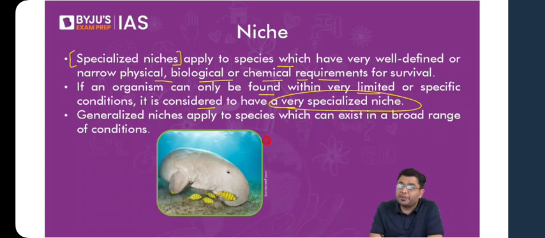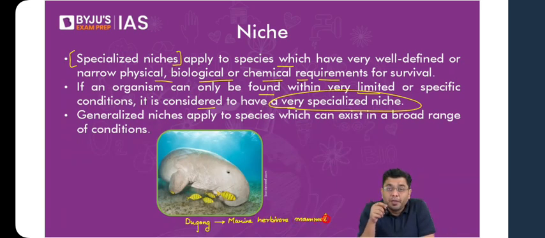Let us take the example of the species which has been indicated here. Which is the species that you see on your screen? Let me see if you are aware of that. Any of us, if we are aware? So this is what you refer to as a dugong. It is a marine herbivore mammal.